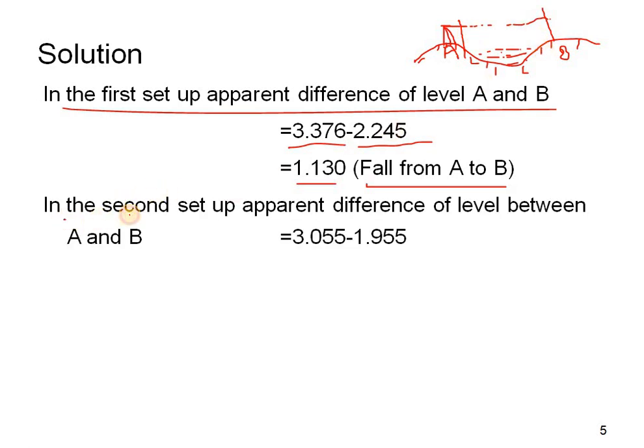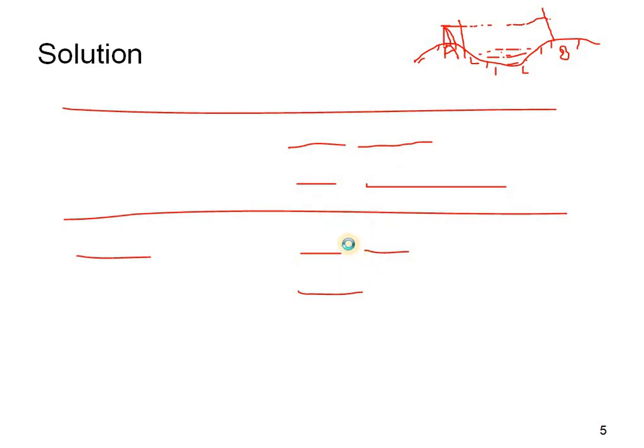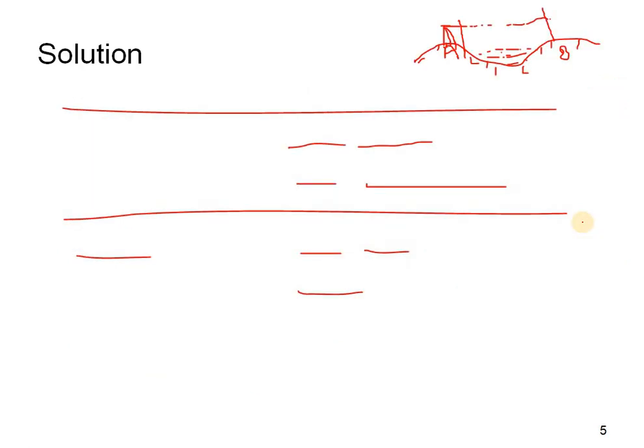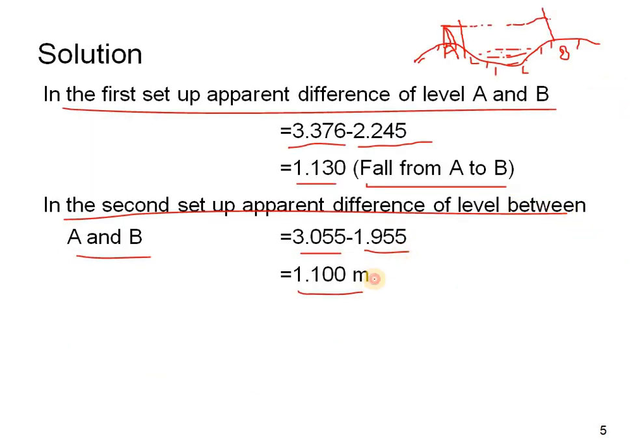Coming to the second setup, the apparent difference of level between A and B is 3.055 minus 1.955, which is equal to 1.100. We can see this in the question itself: 3.055 minus 1.955 gives us 1.100 meters. So this is just like the same diagram.